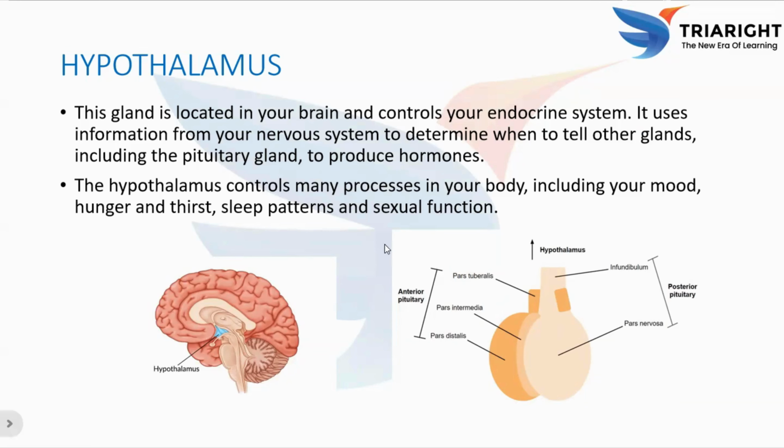Here you can see, this is the anterior pituitary part. This is the posterior pituitary part. And this anterior pituitary part consists of three parts. What are they? Pars tuberalis, pars intermedia, pars distalis.